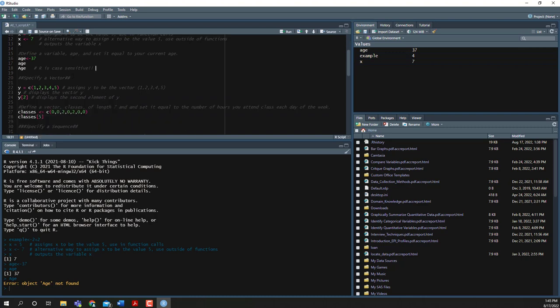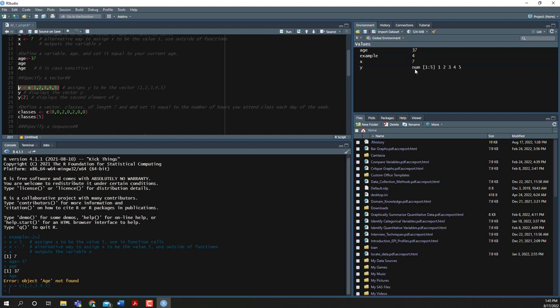We can also specify them to be vectors. So for example, I could set y to be equal to the vector 1, 2, 3, 4, and 5. If I run this, notice y is equal to 1, 2, 3, 4, 5. And what we're using here is actually your very first function. The function name here is just the letter C. And you'll notice that I have C followed by parentheses. This is what functions in R look like.